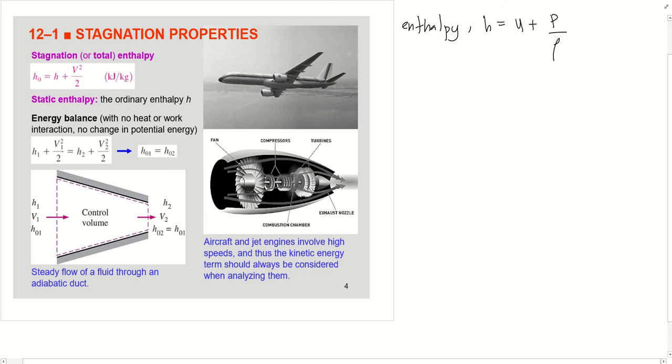For the energy balance between state 1 and state 2, we consider no heat or work interaction and no change in potential energy. So H1 plus V1 squared over 2 equals H2 plus V2 squared over 2.